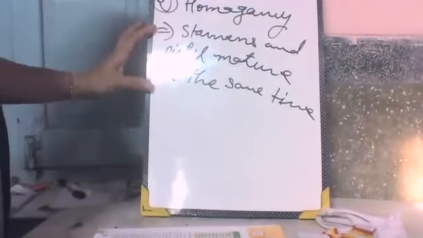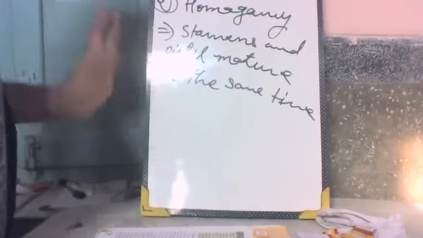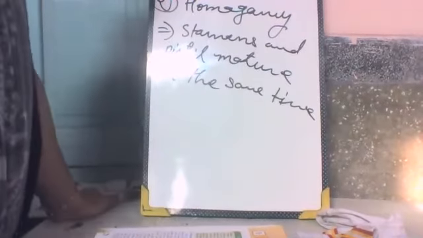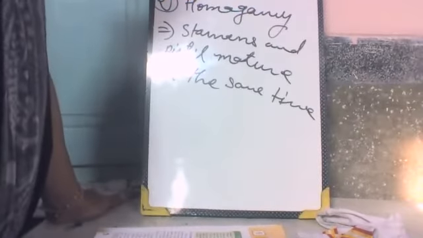This is the condition when both parts of a flower, male and female, mature at the same time. These are the conditions for self-pollination.